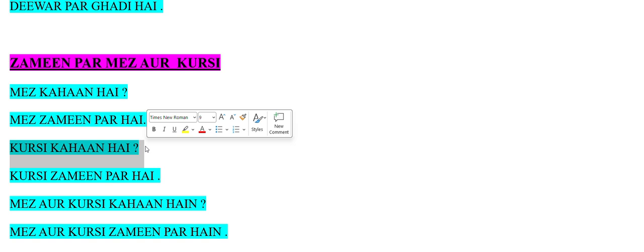मेज कहाँ है, where is the table? मेज ज़मीन पर है, the table is on the floor. Same way, splitting the same. कुर्सी कहाँ है, where is the chair? कुर्सी ज़मीन पर है, the chair is on the floor.